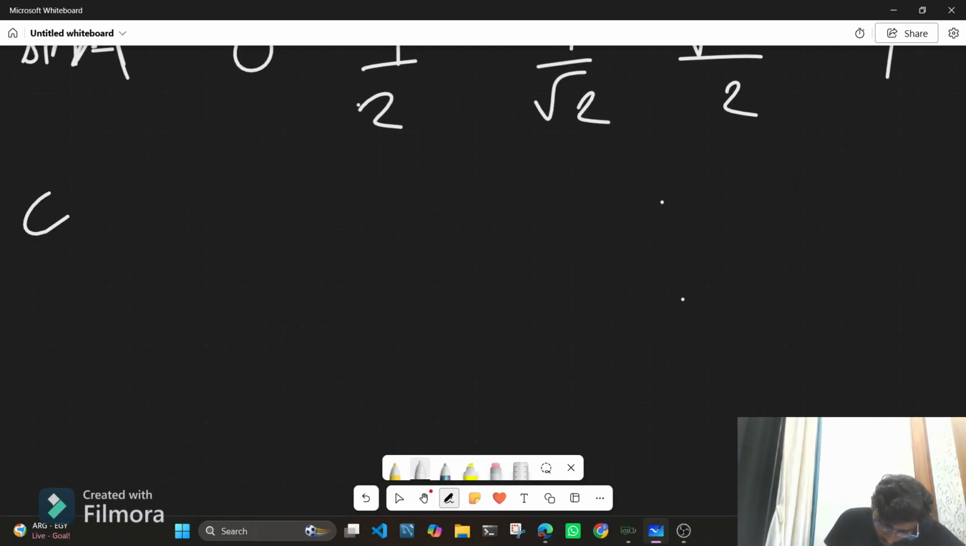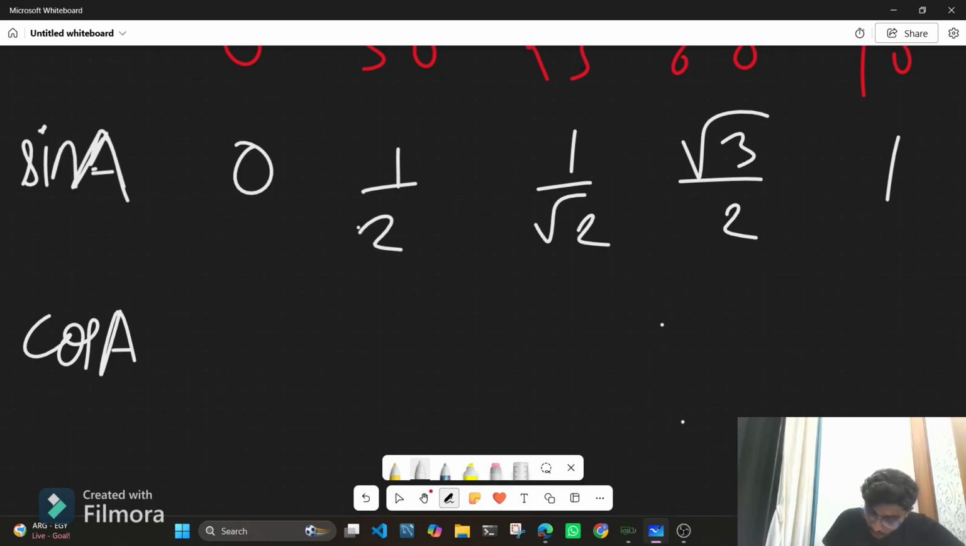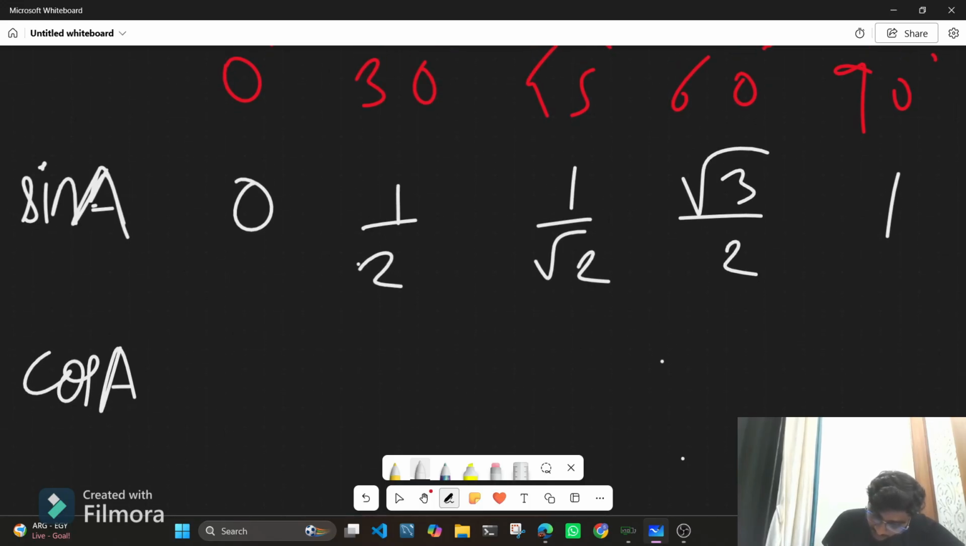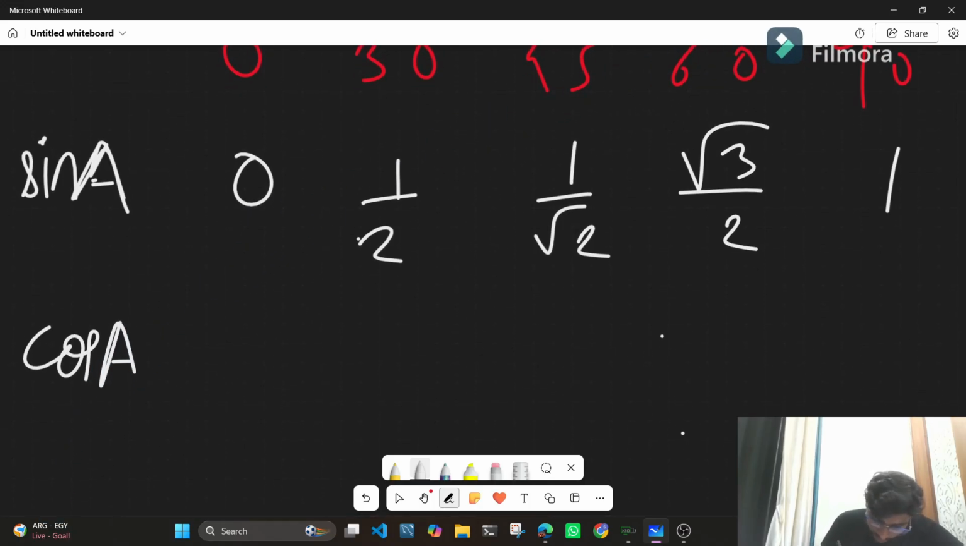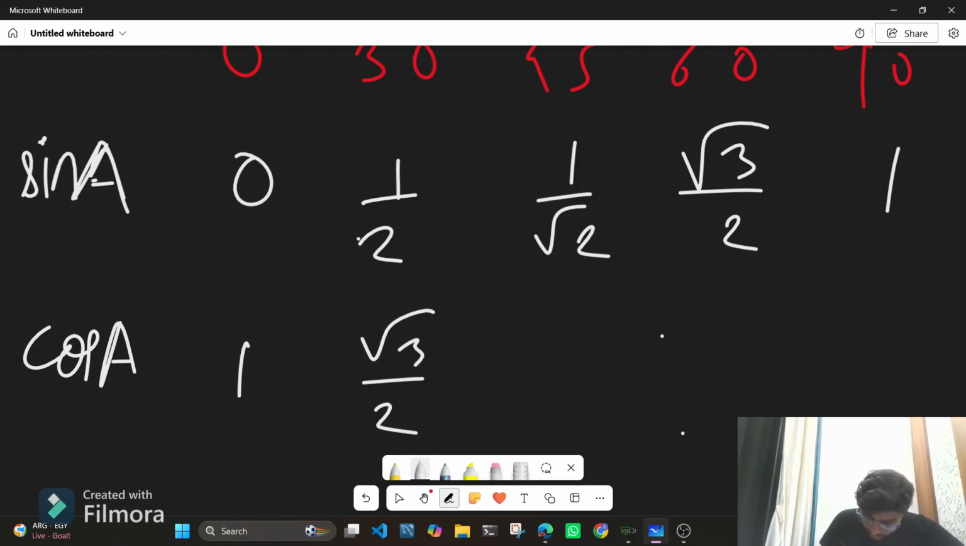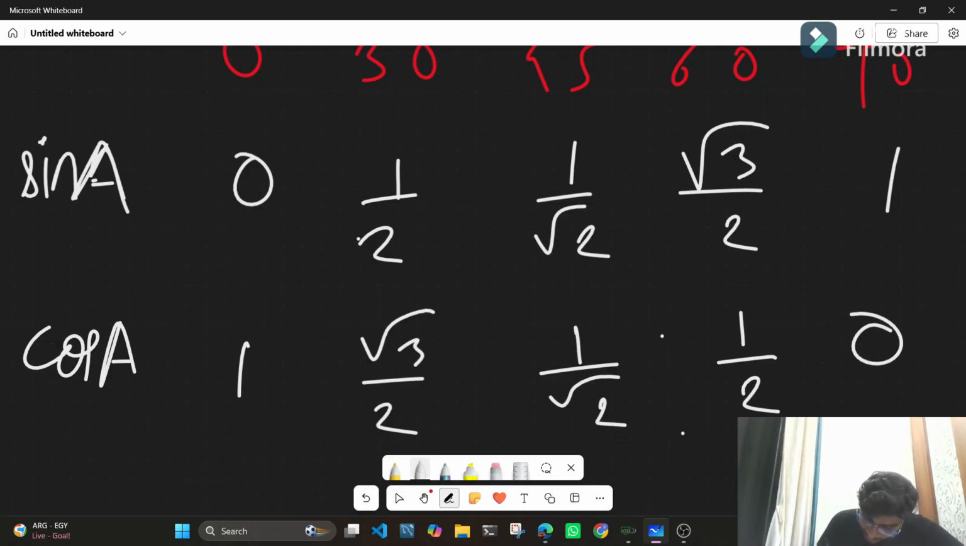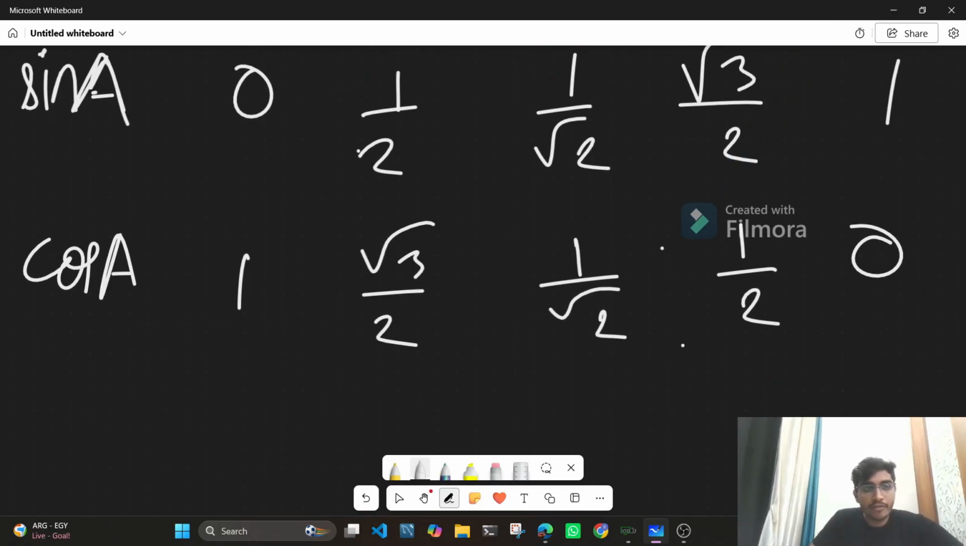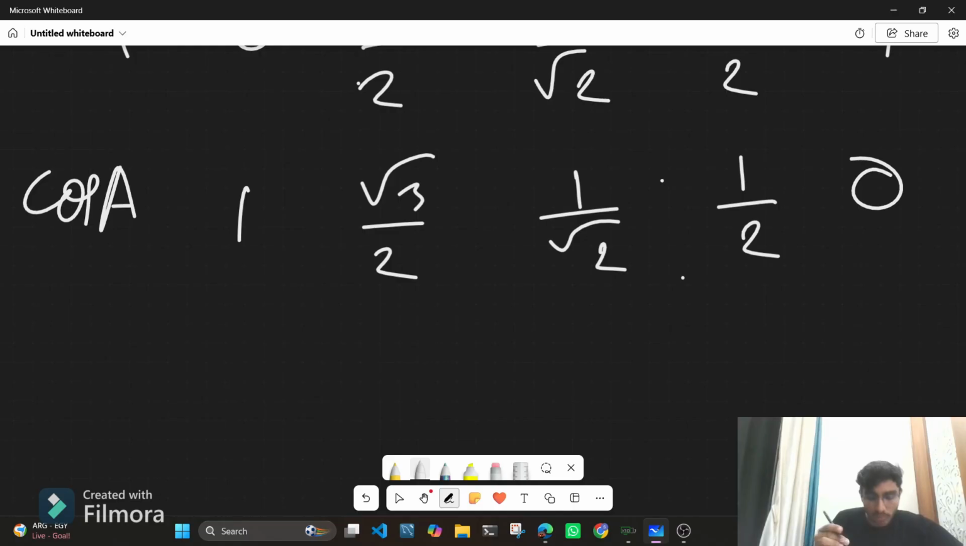So now to get cos A, we just have to reverse all the values. So firstly, for sine 90, we have got 1. So for cos 0, just write all of these values in the reverse order. Therefore, cos 0 is 1. Cos 30 is root 3 by 2. Cos 45 is the same as sine 45. Then cos 60 is 1 by 2 and cos 90 is 0. So now we have derived the cos values also.